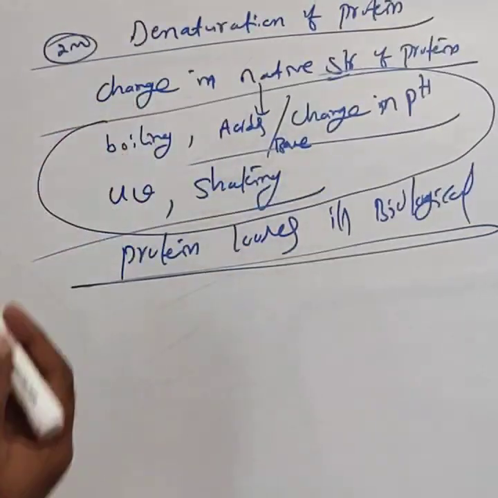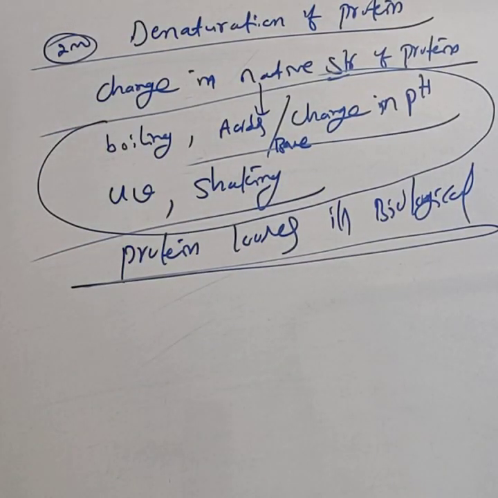How can we change the native structure? Either by boiling, change in pH, exposure to UV rays, or vigorous shaking. Thereby the protein loses its biological activity. It is called denaturation of protein.